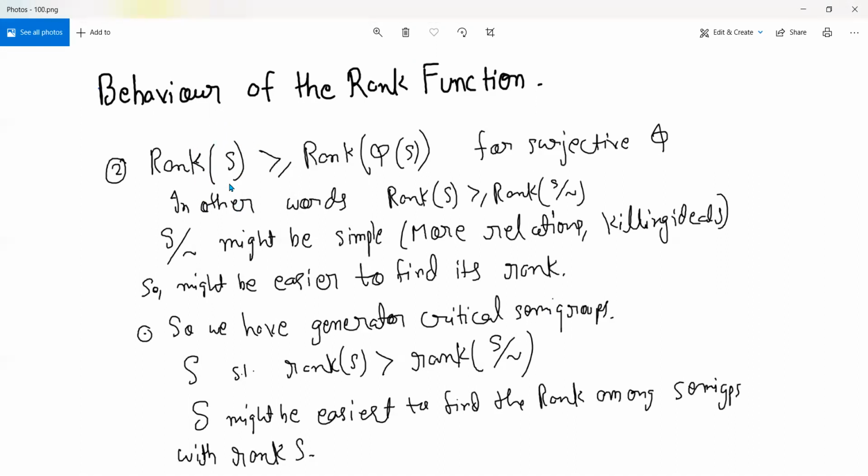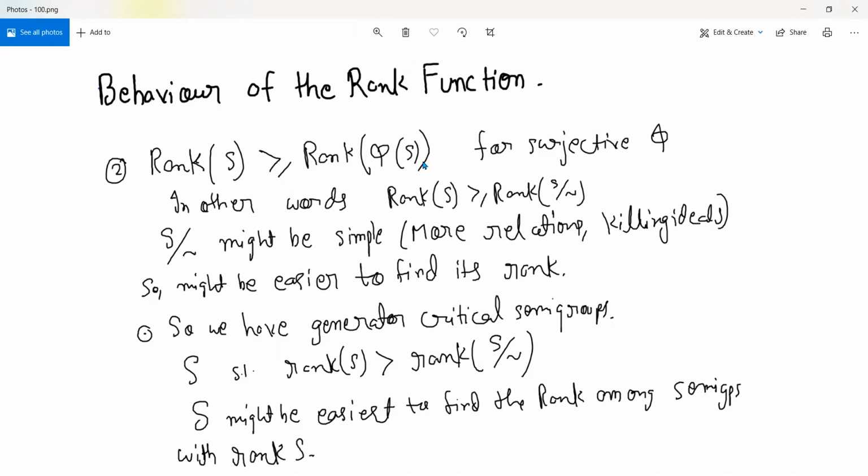You start with a semigroup S, you add some relations, meaning you take a surjection, and let's say the rank does not go down, right? But your semigroup simplifies. You keep taking surjections till you reach a semigroup so that you cannot take any more quotients without decreasing the rank. So what does that mean? It means that you have reached a semigroup S1 from S, which is sort of like the simplest semigroup.